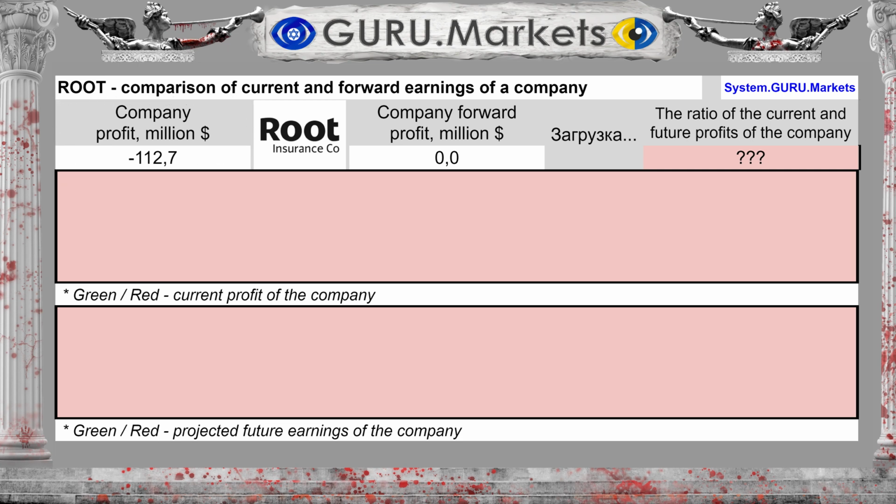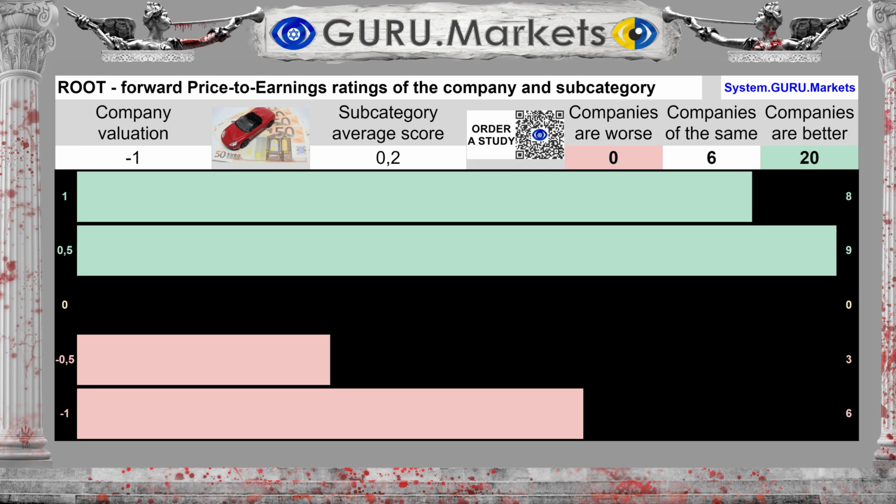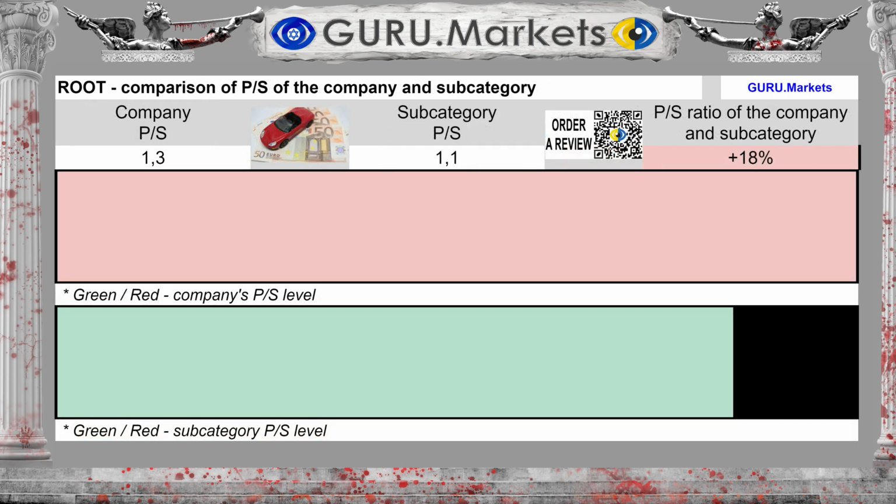Profit for the last 12 months was -$113 million. Future earnings for the next 12 months are unknown, which is bad for the company's prospects. An assessment of the estimated future profit indicator in comparison within the subcategory: Bad, -1 point.